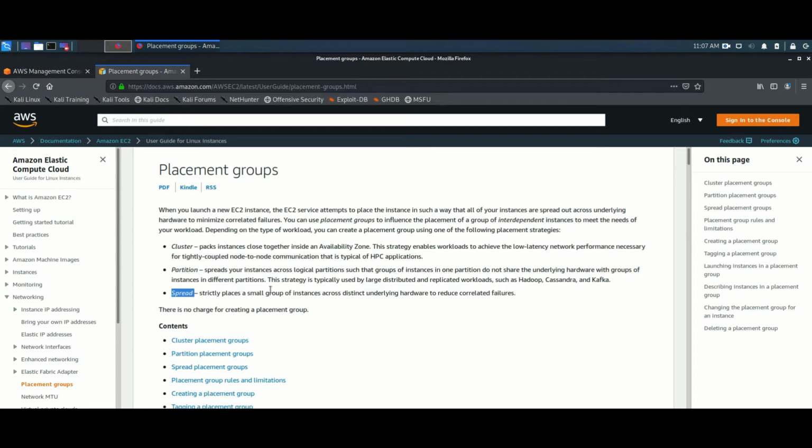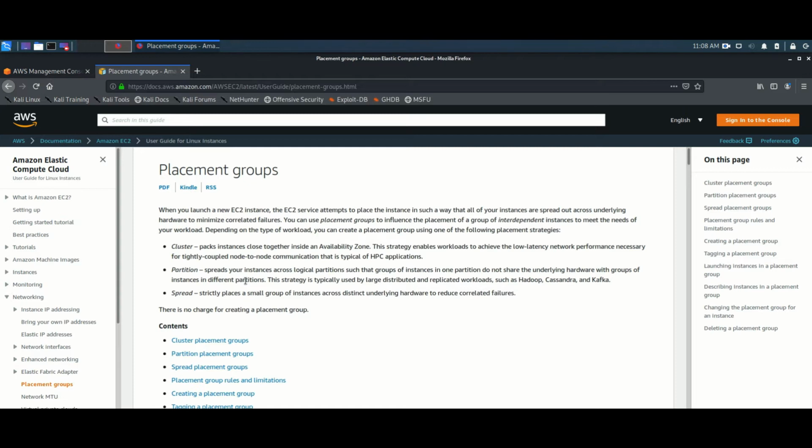To avoid that scenario, AWS came up with a strategy called spread. Using spread, we spread all our instances across availability zones. As I told you, in India we have 3 availability zones, and in other regions there are more than 6 availability zones. It will spread all your instances equally across availability zones. Here we have restrictions: in spread, each availability zone gets only 7 hardwares to place our instances.